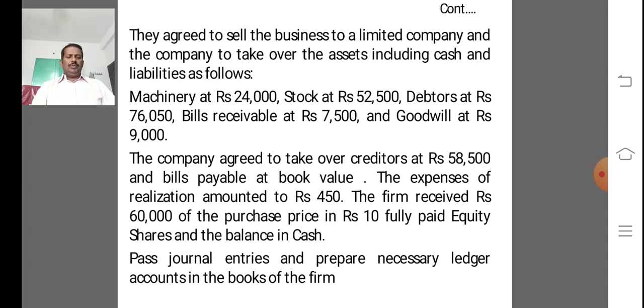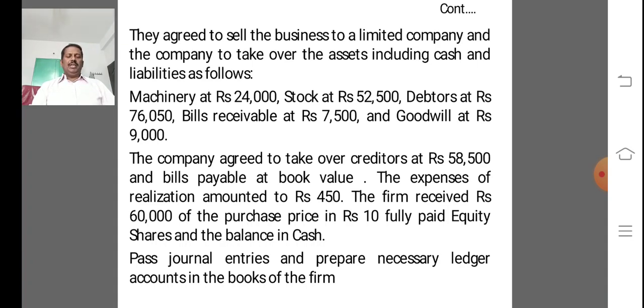There are 3 methods of calculating purchase consideration: one is the lump sum method, another is the net assets method, and another is the net payments method.